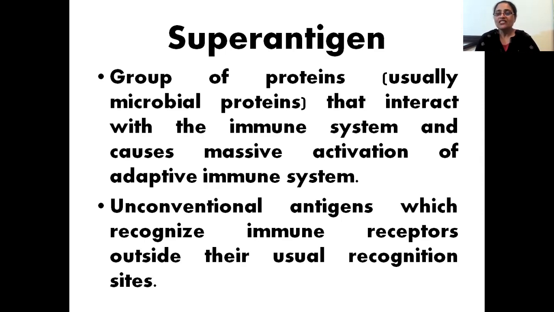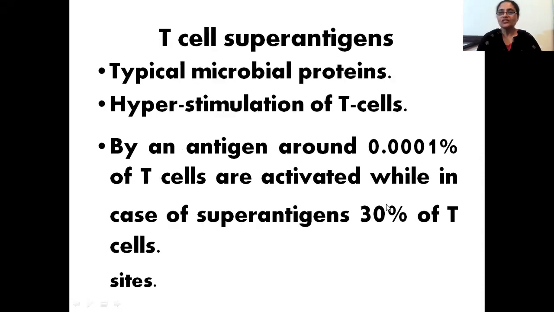And when there is a massive immune response, remember that the immune response is meant to protect our body, but this kind of massive response usually results in killing of cells itself. Apoptosis, then cytokine showers are there. These things happen. So this is the problem that superantigens cause.